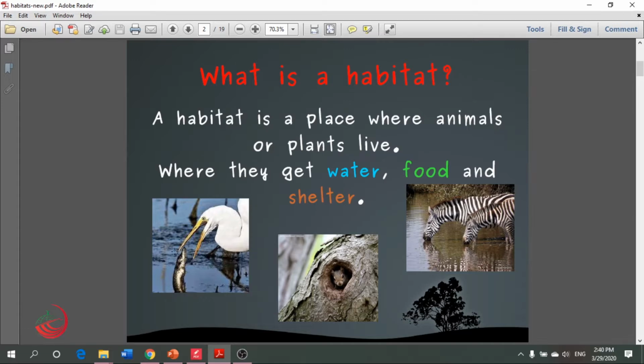And these fish and these plants here with that bird are living beside the water too. So where they get water, food and shelter. The place that provides the animals with water, food and shelter and sun, we call it a habitat.